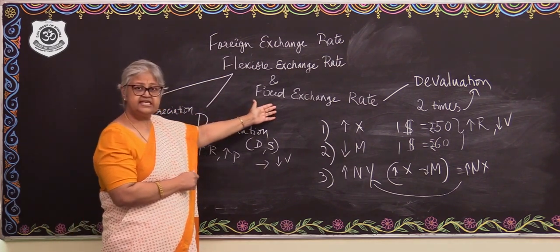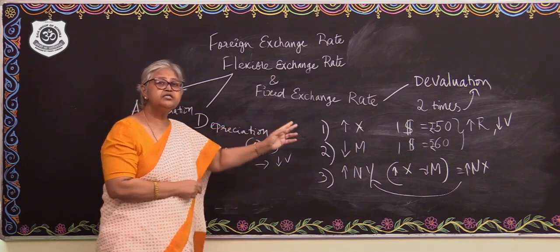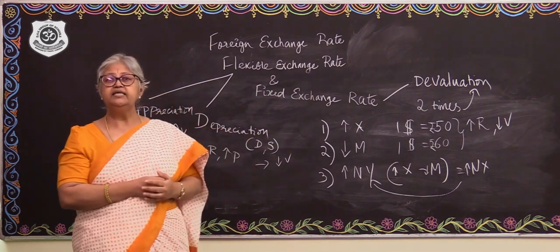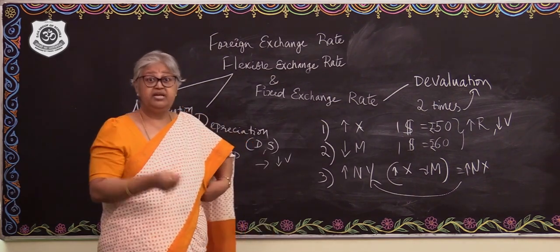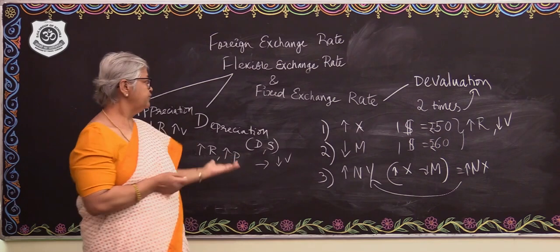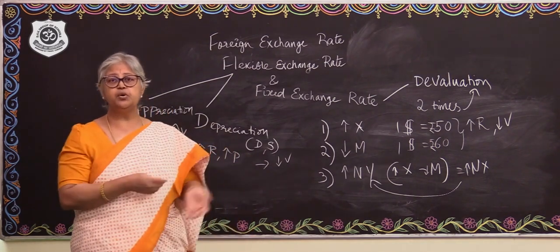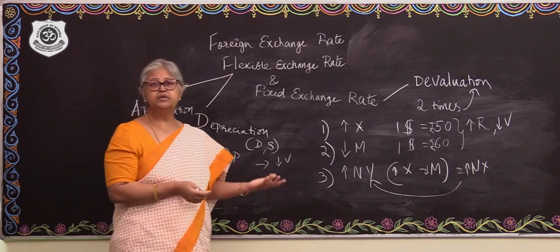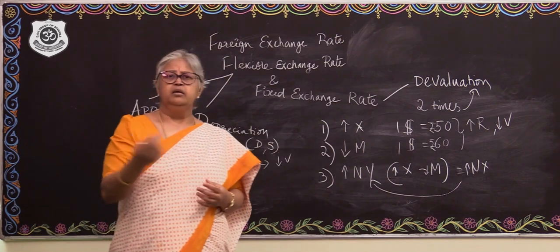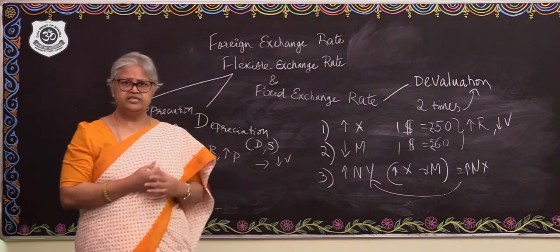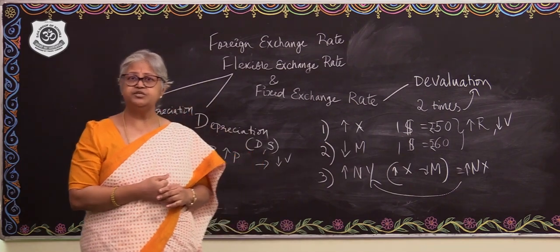Alright, fine. And then, what about the other system, the fixed exchange rate system? Can it happen there? Can it be such that the government is going to increase the value of the currency for some reason? Yes, very much a possibility. It's not that every time the government wants to only increase the exports and cut down on the imports. A prolonged policy of that kind might not be fair for international trade or good for international relationships.